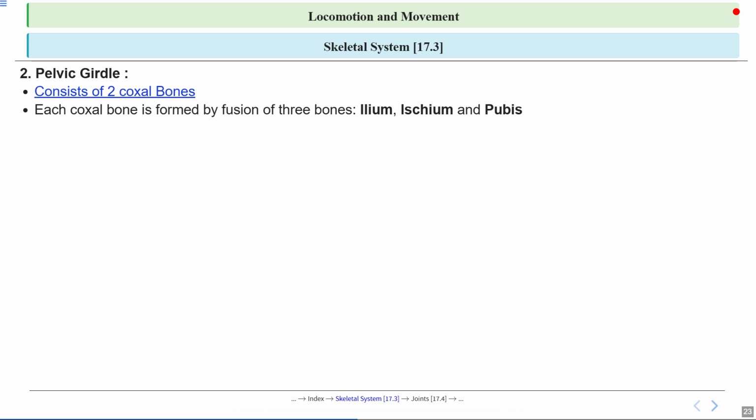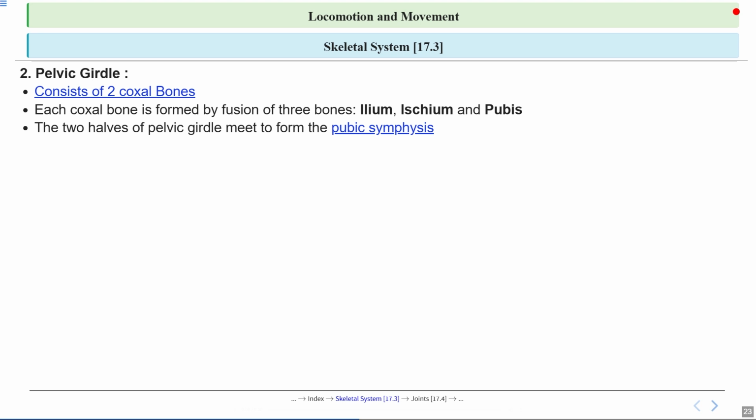Now, each coxal bone isn't just a single piece. It's actually formed by the fusion of three separate bones, that is ilium, ischium, and pubis. This is important. It's like three puzzle pieces coming together to make one strong structure. This fusion gives the pelvis its unique shape and strength.